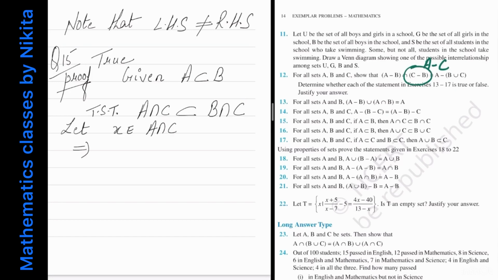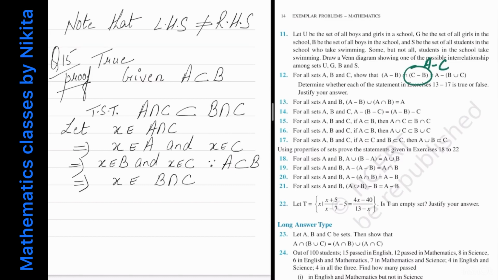So this implies what? X belongs to A and X belongs to C because intersection है. Now from here, since A is contained in B, तो ये वाला जो X A के अंदर है कि कहाँ चला जाएगा? B के अंदर. So this implies X belongs to B. And वो as it is रहेगा X belongs to C. So write the reason. Since A is contained in B, and this implies what? That X belongs to B intersection C. So therefore A intersection C is contained in B intersection C. So hence we have proved this.